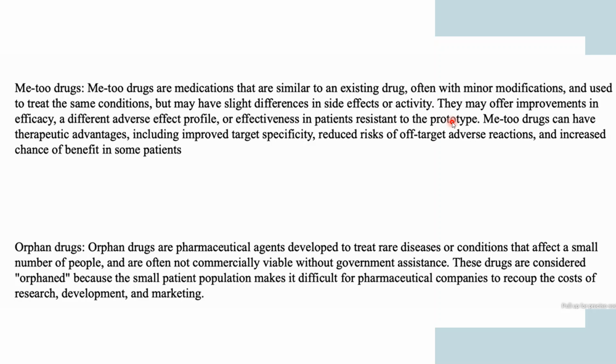These are present in very few people. Rare diseases are the ones for which these drugs are used, and they are not commercially available, right? Okay, so these are known as orphan drugs. I hope it is clear to all of you what these terms, Me Too drugs and orphan drugs, mean.